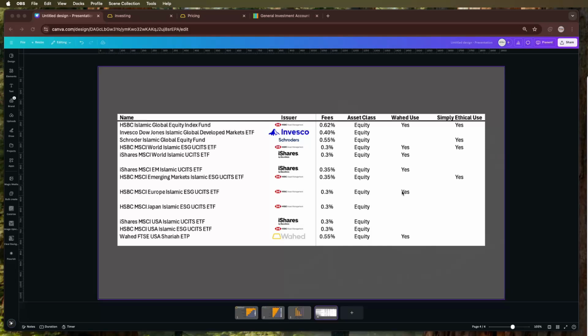Wahed opted to add a Europe fund. Don't know, no comment there. But adding a USA fund, for me, the only reason Wahed would add a USA fund to this list is because it's a Wahed fund and they charge 0.55% fees on it, which helps them get higher fees. One reason I would push that narrative, and I'd say it's quite true, is because both iShares and HSBC have USA funds and both of them have fees of 0.3%. So the fact that Wahed went out and chose the fund with the highest fee of 0.55%, which just so happened to be their own fund, is a little bit disingenuous to me.